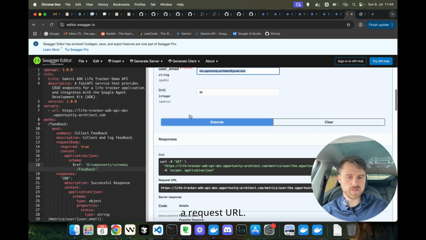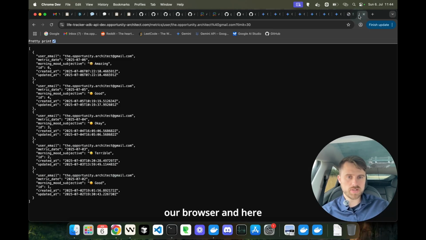So we just copy the request URL, then we copy it to our browser, and here we can see our mood. So today, on July 6th, my mood is amazing, and on July 5th, it was good. And you can also see we have a created at timestamp and an updated at timestamp. So if you accidentally select the wrong mood, you can always change it later.